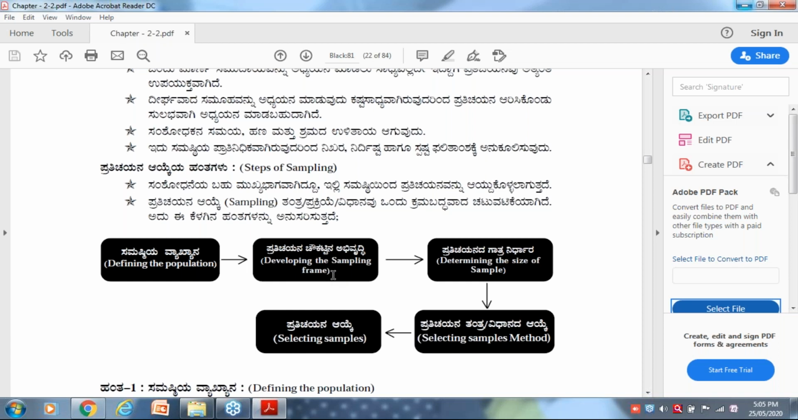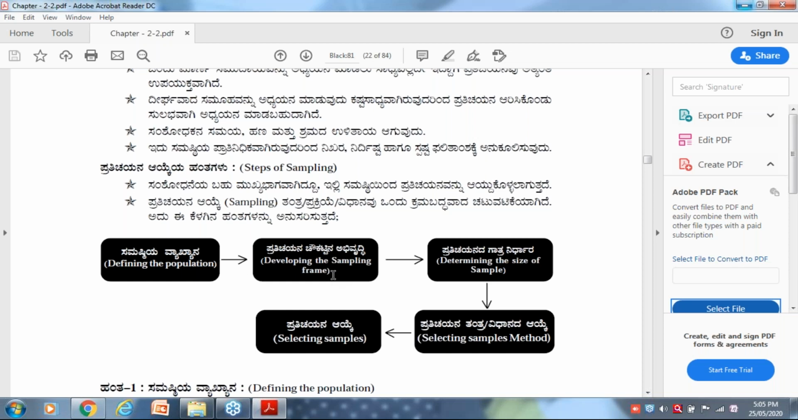You have to go for a population. Why did I explain this step? This step was asked in a previous examination. The correct sequence of sampling is, try to catch the point. They are giving this diagram in reverse.